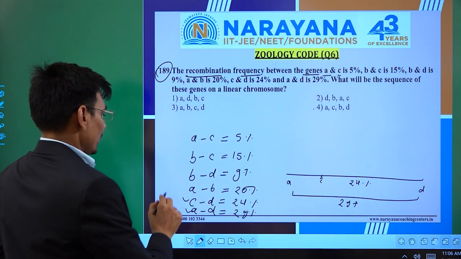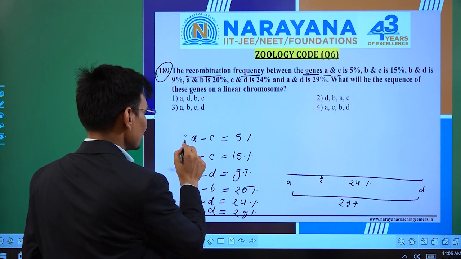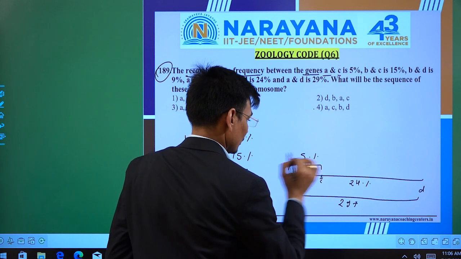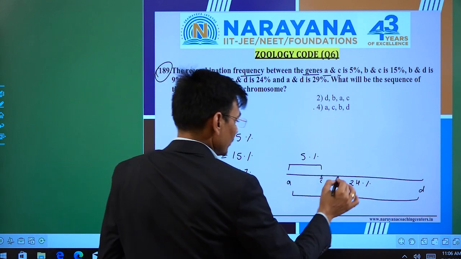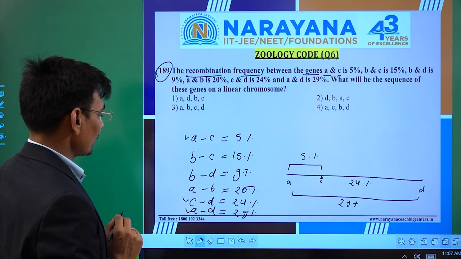And A to B. First of all, we should find out the A to C. Here, A to C is 5%, then A to D will be 29. B to C is 15%.